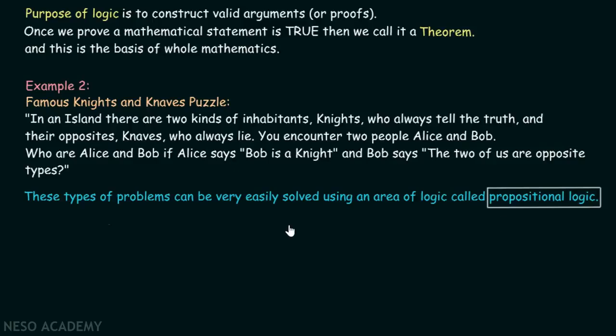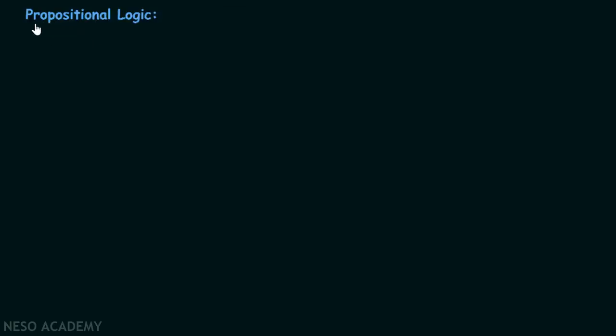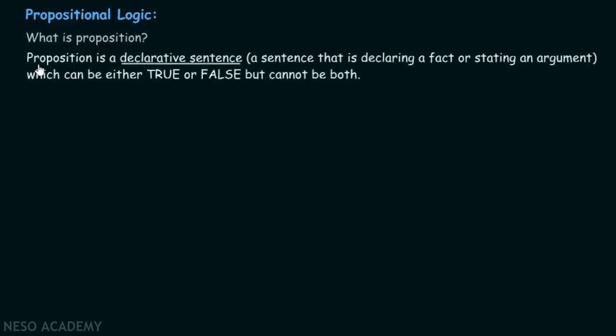Now, let's try to understand what is propositional logic. We already know that propositional logic is an area of logic, but in order to understand what is propositional logic, we need to understand what is proposition. Proposition is a declarative sentence. Please note down. Proposition is a declarative sentence. Declarative sentence is a sentence that is declaring a fact or stating an argument, which can be either true or false but cannot be both. Please note down this point. Proposition is a declarative sentence which can be either true or false, but it cannot be both.